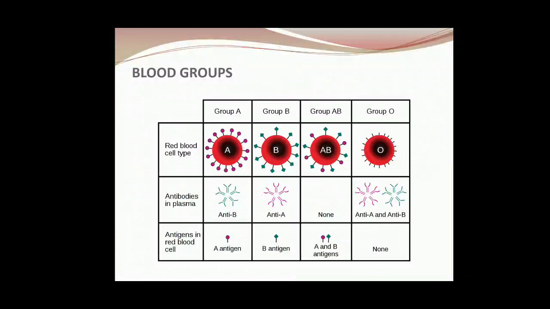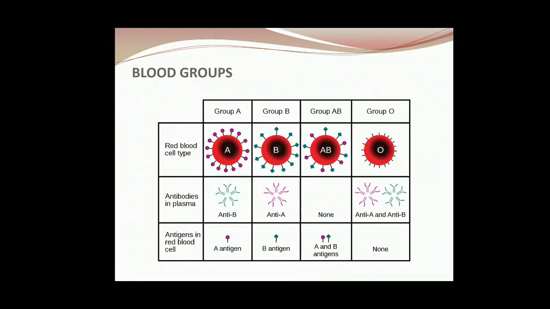Now, if a person has A blood group, see, the antigens on red blood cells are A antigens. So antibodies will be B antibodies, because they will not let B blood be transfused. They will produce antibodies against B blood group.